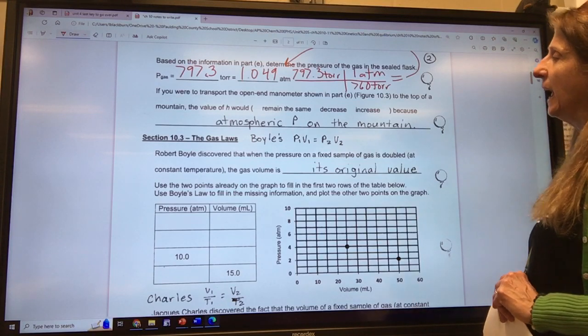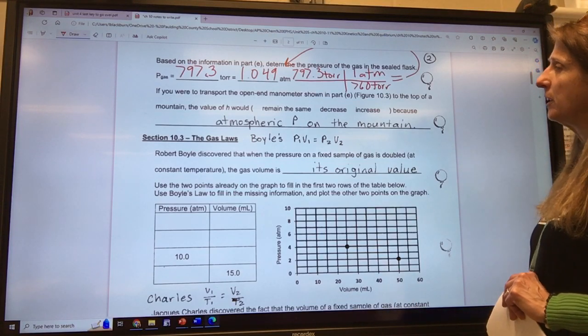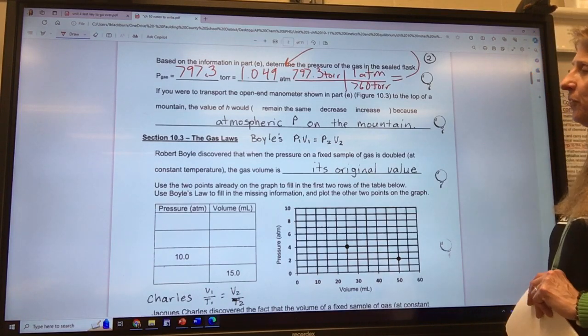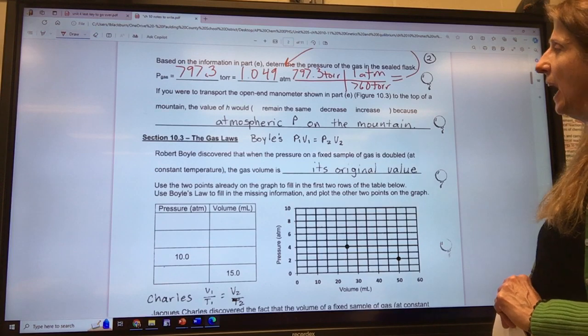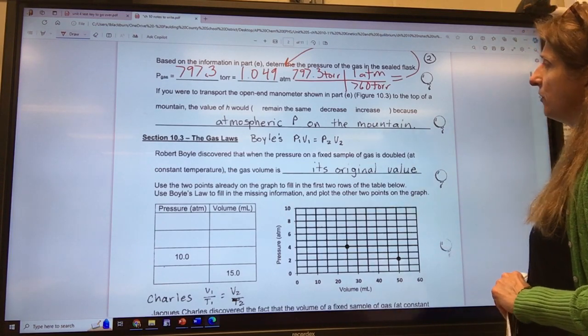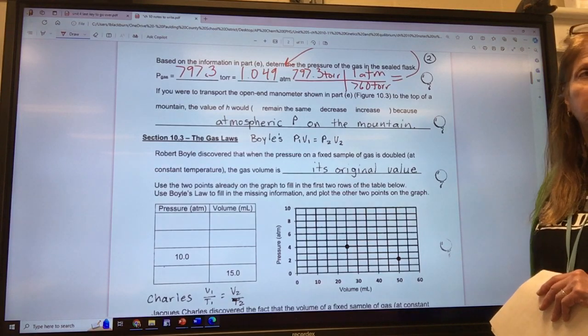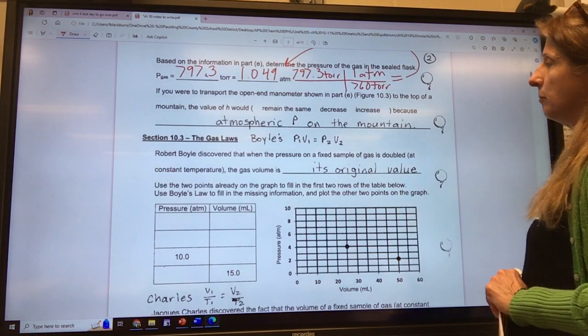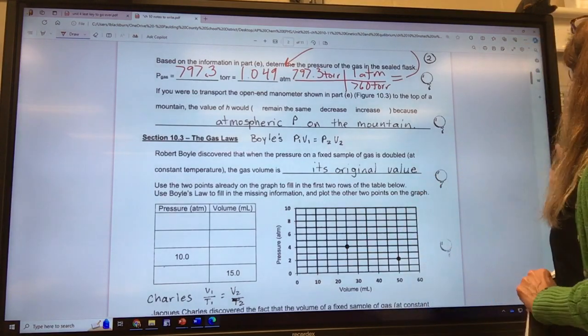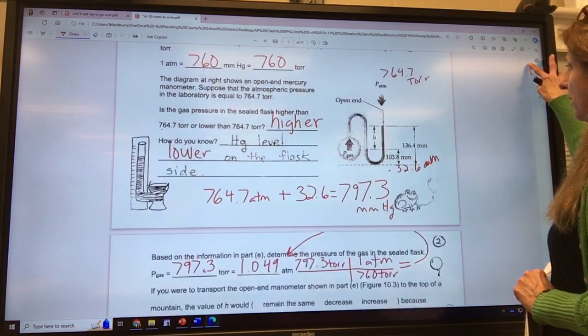Okay, if you were to take this barometer up to the top of a mountain, would the difference in the height remain the same, decrease, or increase? Let's back it up and think about it.